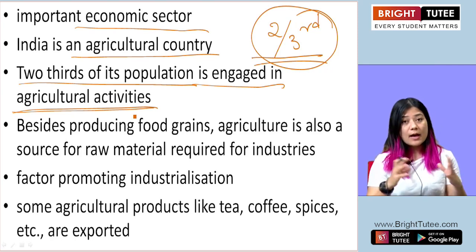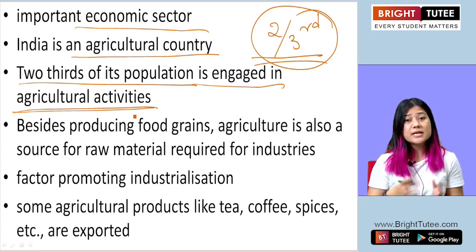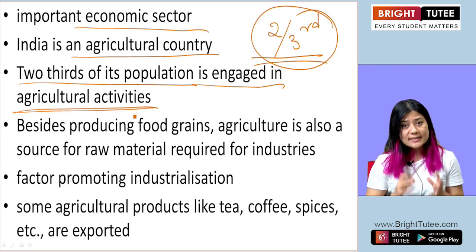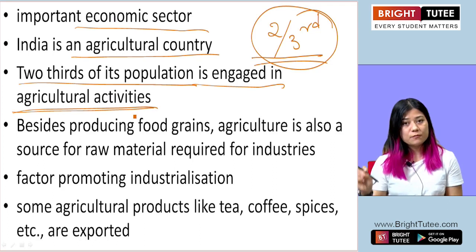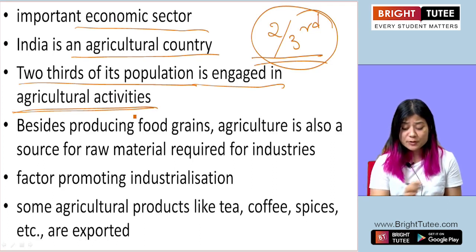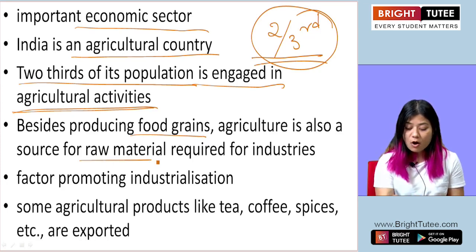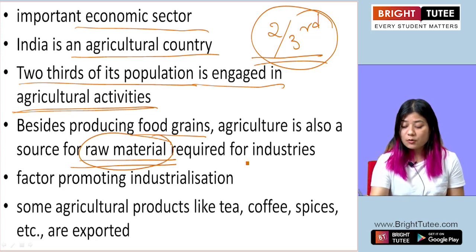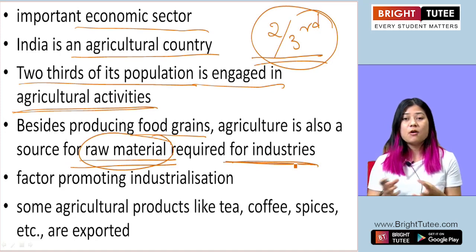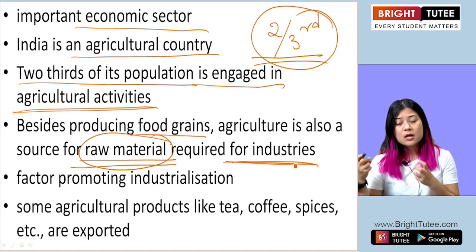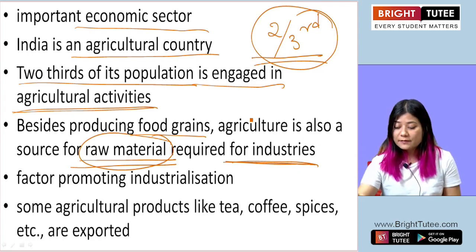Okay, now with agriculture, what do we get? We get food. Food is produced, right? So that is primary outcome of agriculture, that is the output or result of agriculture. But besides producing food grains, agriculture also produces raw materials. Now raw materials are required for industries, factories, and from there, using the raw materials which come from agriculture, the industries and factories, they manufacture finished goods. Okay, like for example, cotton.